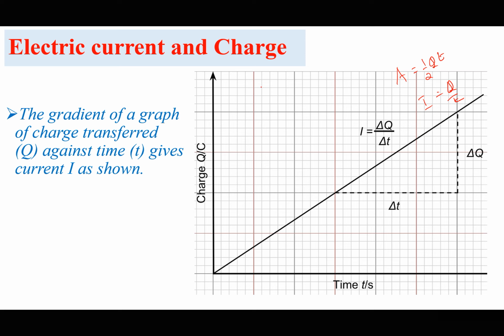But if it was a graph of I against T, and it is a straight line, I think the area is the charge.